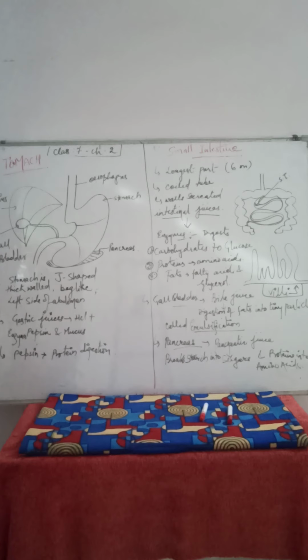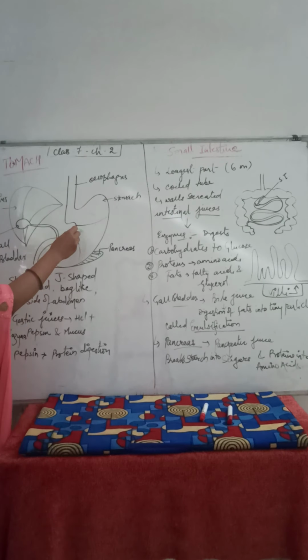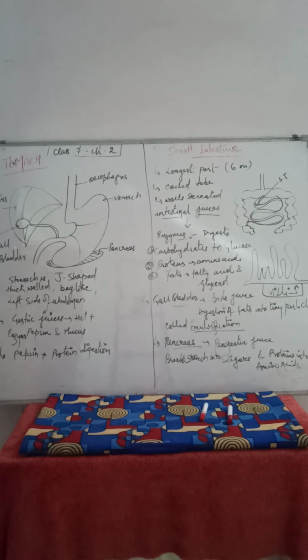Let's take their functions. First of all, hydrochloric acid. This hydrochloric acid is a very strong acid. Its function is to digest the food items as well as to kill the microorganisms that come along with the chewed food. Sometimes harmful bacteria also enter the stomach and cause problems in our health. So the HCl strongly kills them and makes us free from disease. This is the function of HCl.